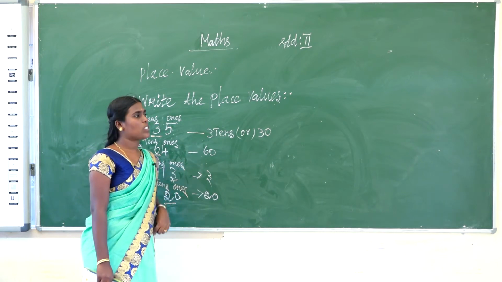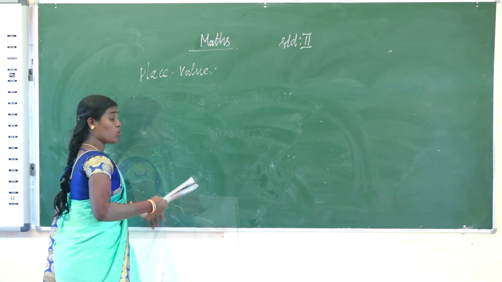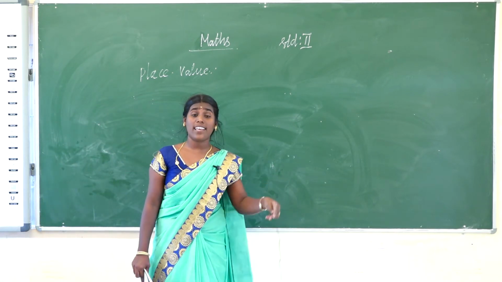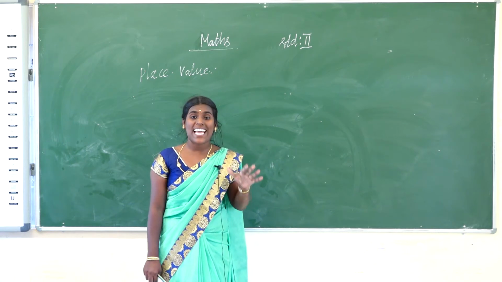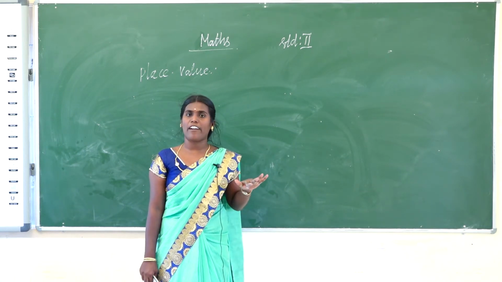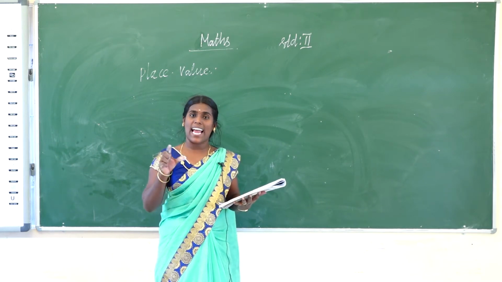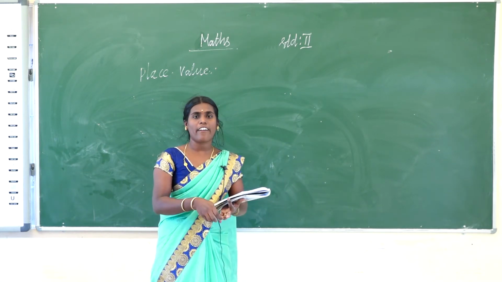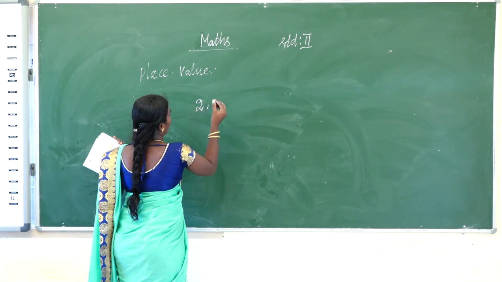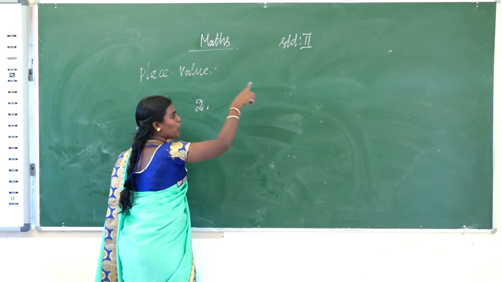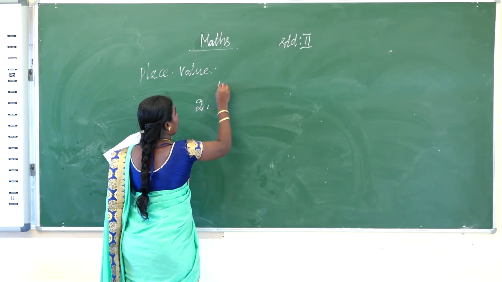Okay. Then we go to the next sum. What is the next sum given? Give the number name. You write the standard form and expanded form. Now do it. Everyone copy in your notebook. First given the number name, you write the standard form, next the expanded form.